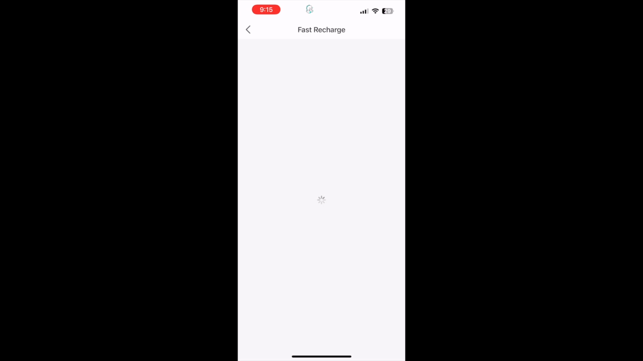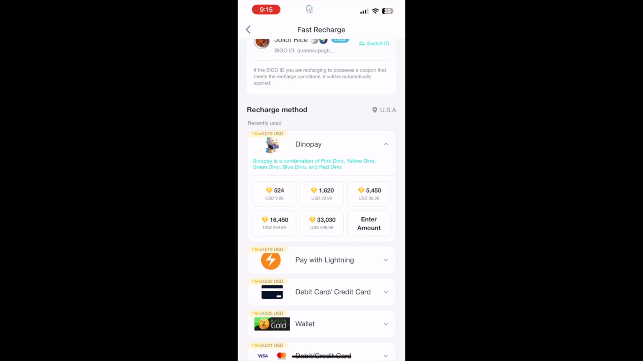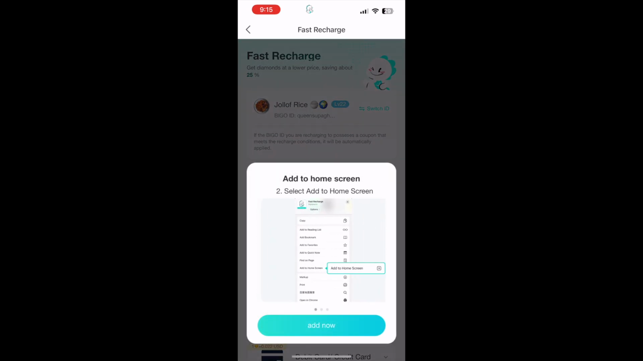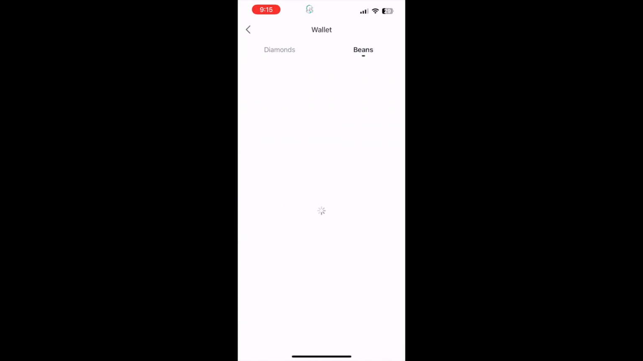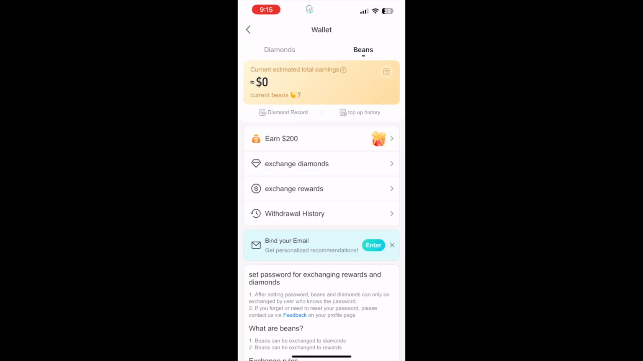Okay, it's wanting me to add it to the home screen, but that's a no for me. Then also the second aspect to the wallet is how many beans you've received. So we'll take a pause right here just to explain briefly. So the Bigo app operates in a digital currency format.